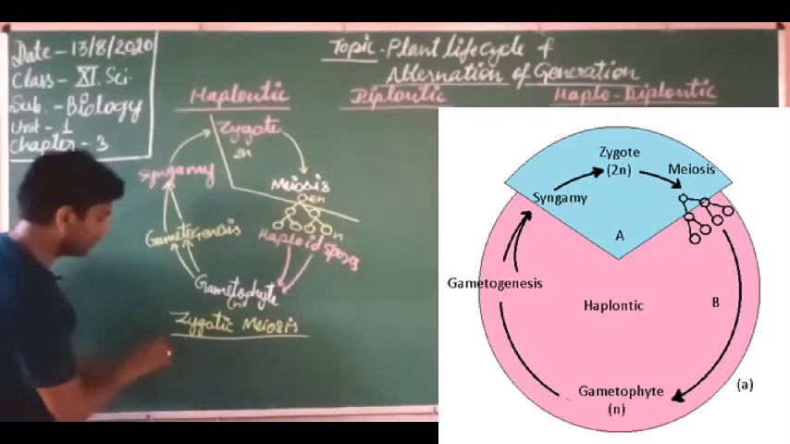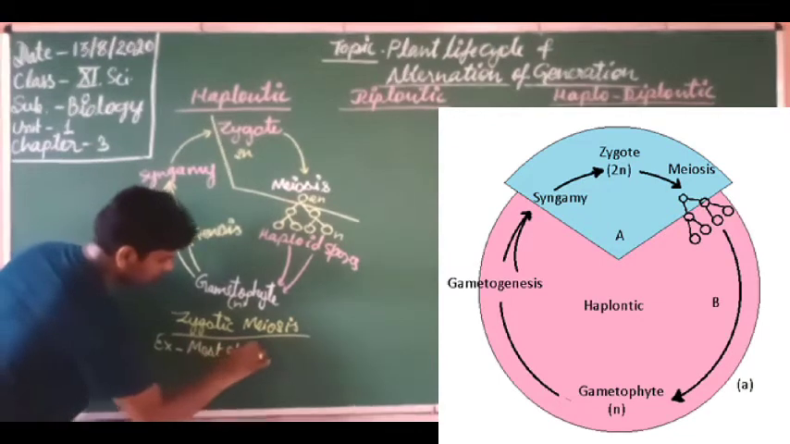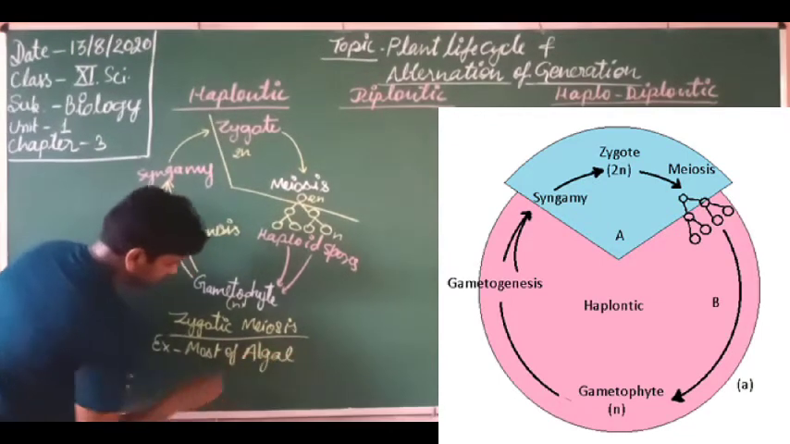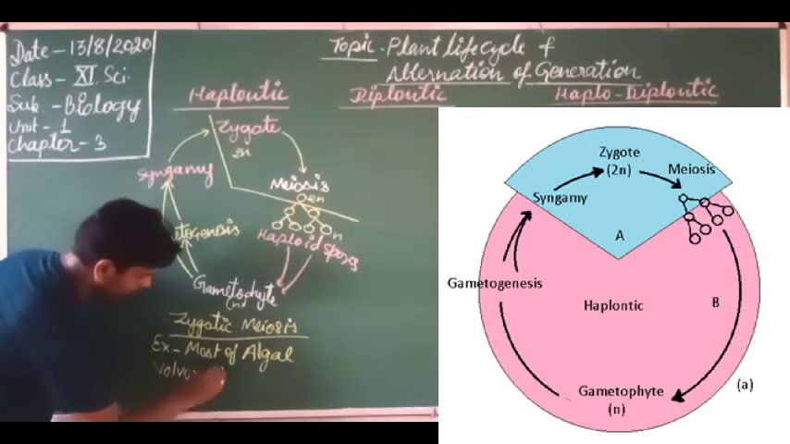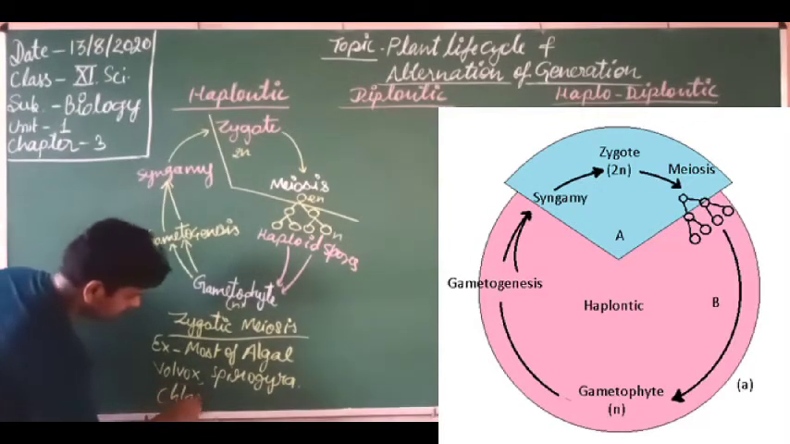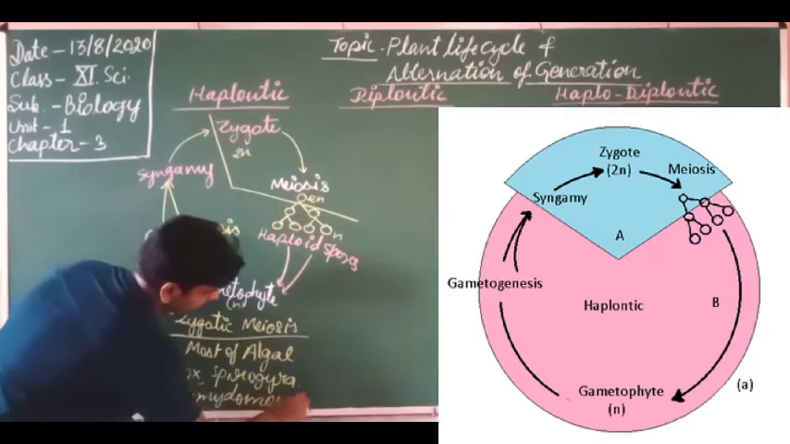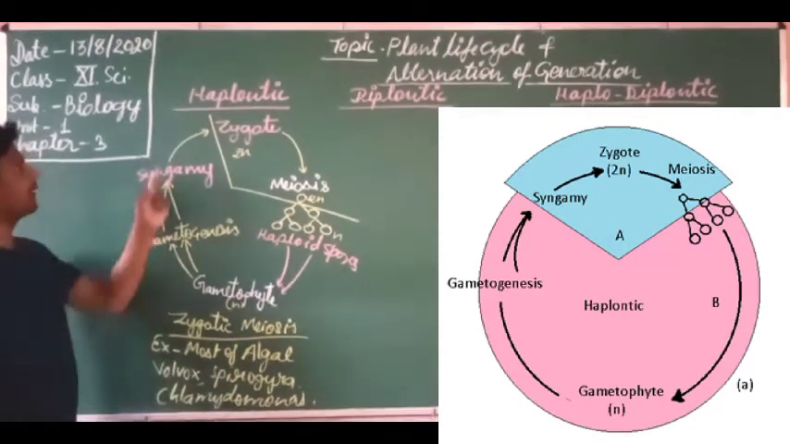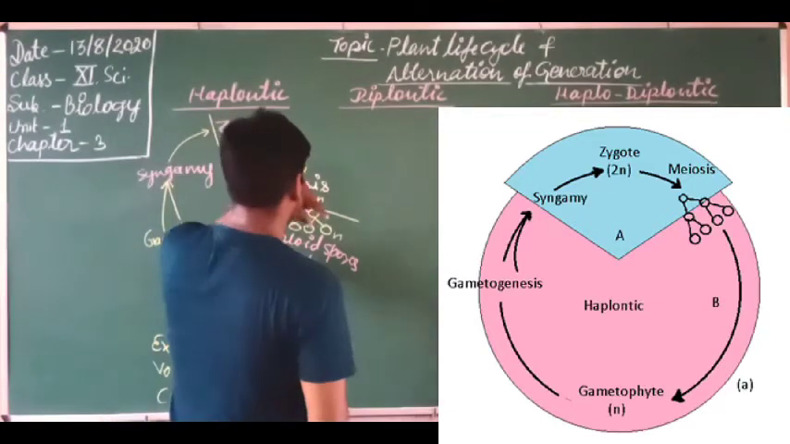What are the examples of haplontic life cycle? Let's discuss here. Most of the algae, mainly Volvox, Spirogyra, Chlamydomonas, these are the examples of haplontic life cycle. Got it? Now let's discuss the diplontic life cycle.